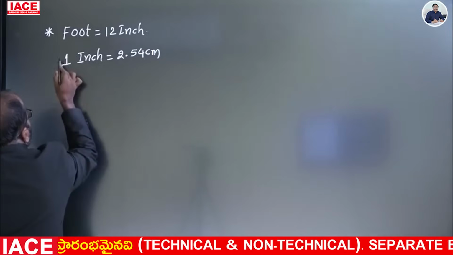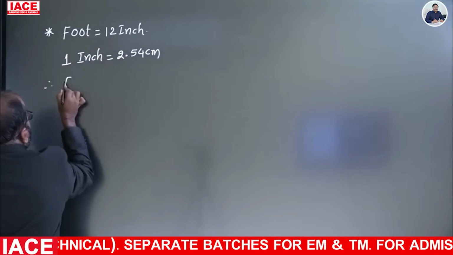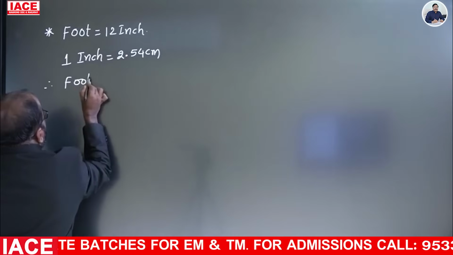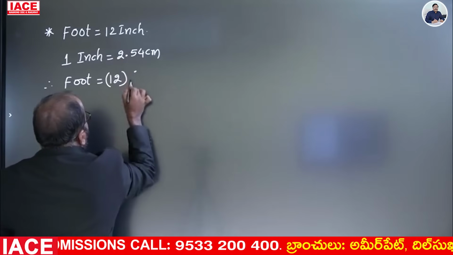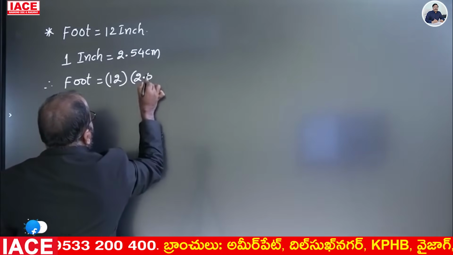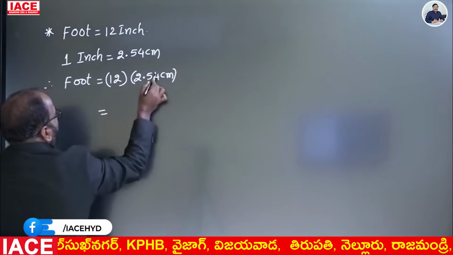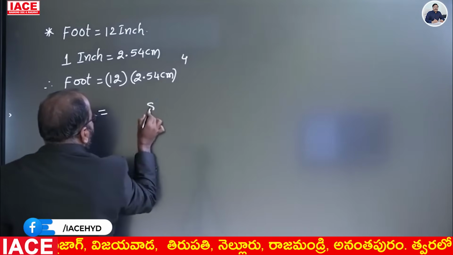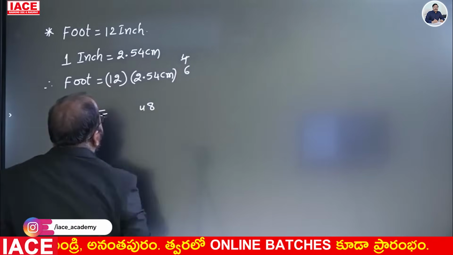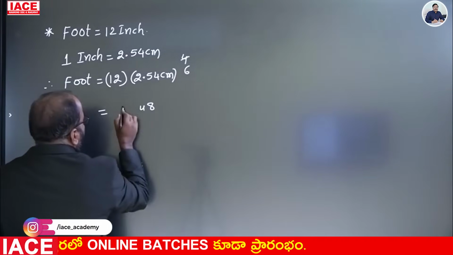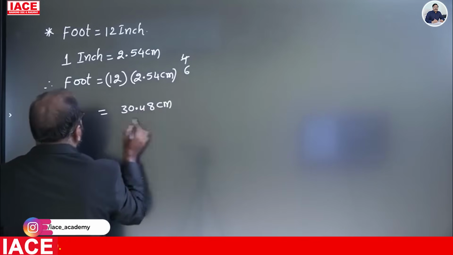Therefore, now substitute the inch value in this. Therefore, 1 foot is equal to 12 into 2.54 centimeter, which is equal to, 12 fours are 48, 12 fives are 60 plus 4 is 64, 12 twos are 24 plus 6 is 30, 30.48 centimeter.